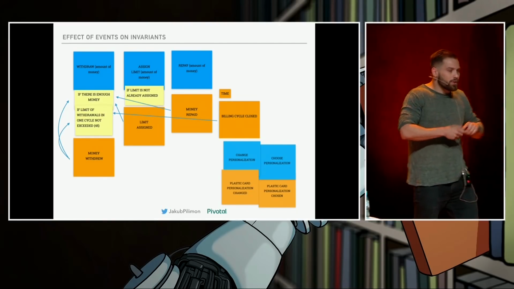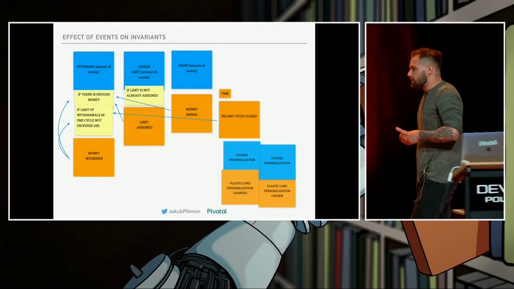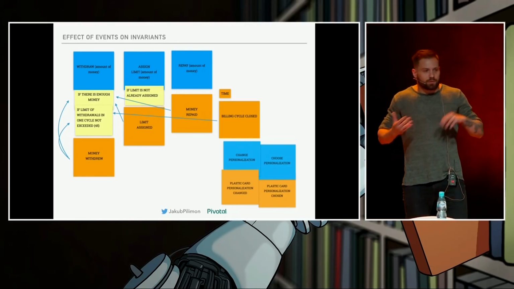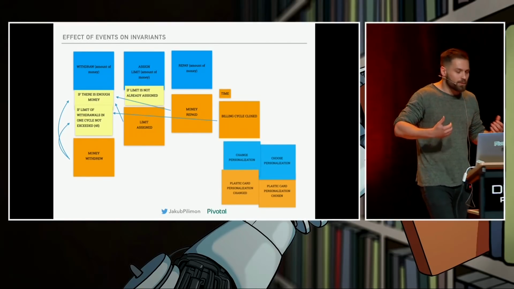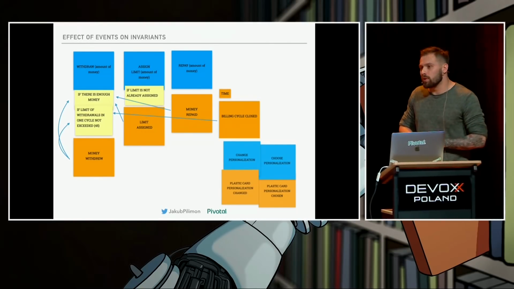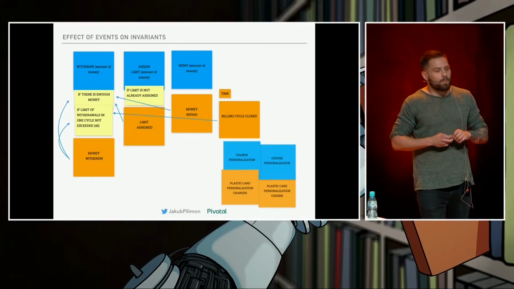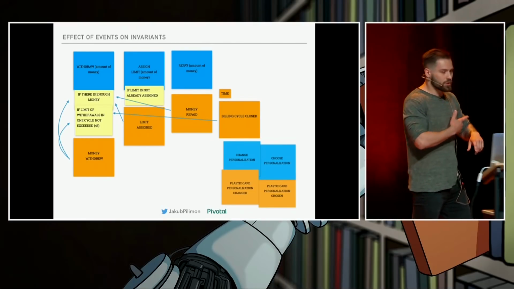So high cohesion and loose coupling, in my opinion, are the most important principles when it comes to software development. Without them, even the latest and greatest cutting-edge technologies like CI and CD pipelines, cloud providers will not help us if we forget about those two principles. So we have the ubiquitous language, we have the high cohesion and loose coupling.